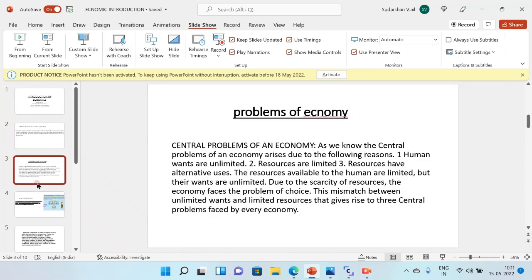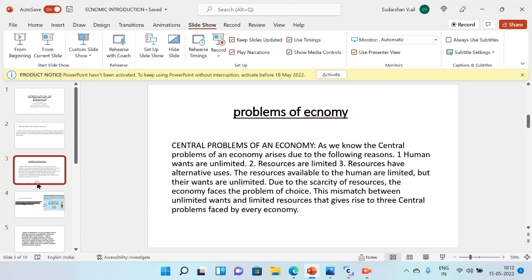Those are the problems of economics. What are the problems of economics? It's also called the central problems of an economy. What are the reasons for the central problems of economics? The first reason is human wants are unlimited and the resources are very much limited. It's talking about the wants of the people and the limited resources available on the earth.